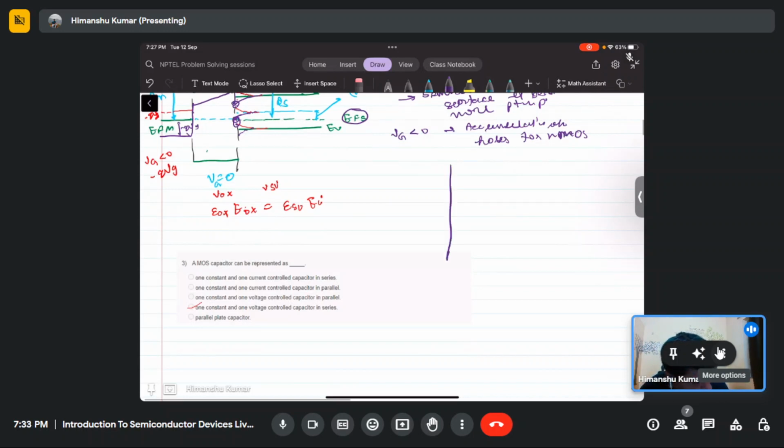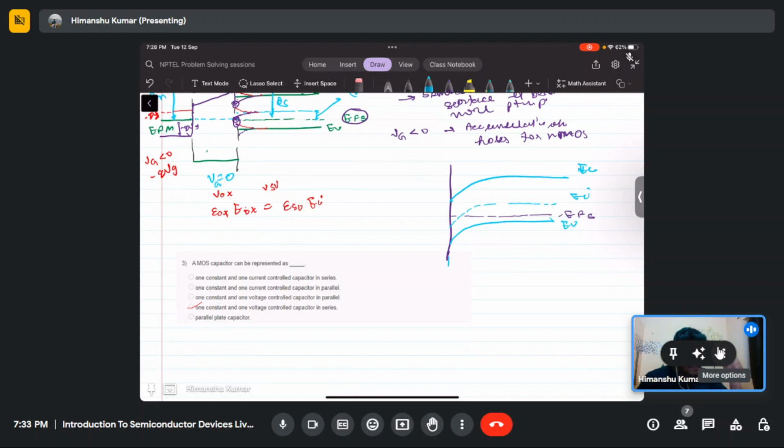If this is your EFS and this is your EI, this is your EV, this is your EC, and if you draw EI, you will draw something like this. So this is EI.